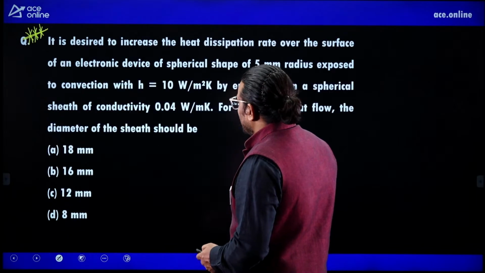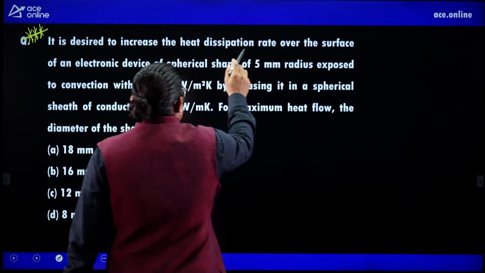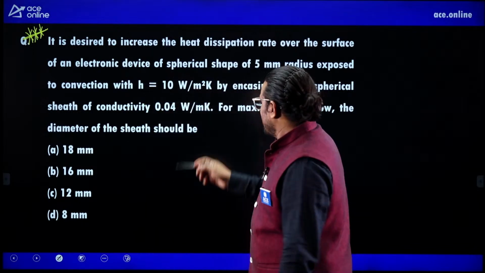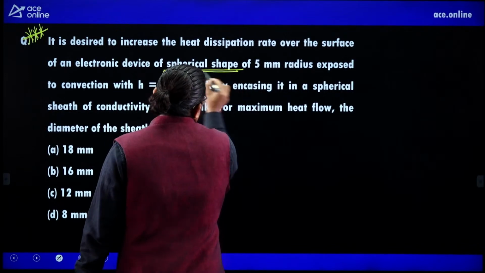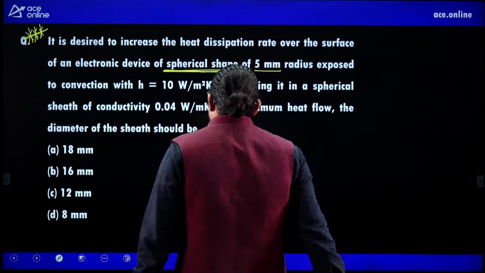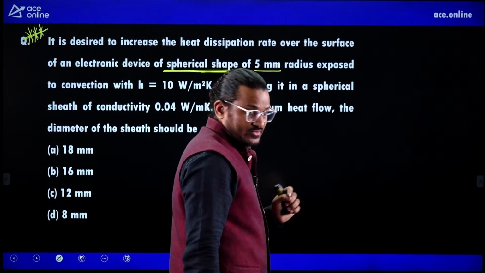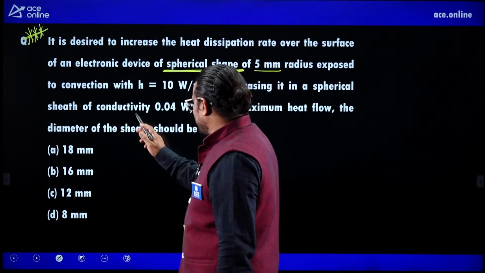Next one, listen. It is desired to increase the heat dissipation rate over the surface of an electronics device of spherical shape, radius 5 mm, exposed to convection of 10 watt per meter square Kelvin, by encasing it in a spherical sheet of insulation.